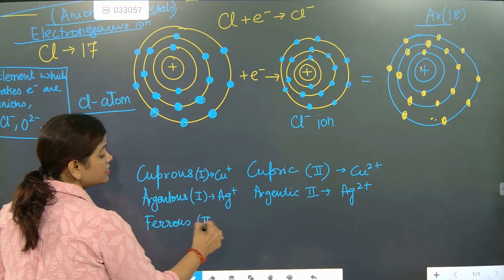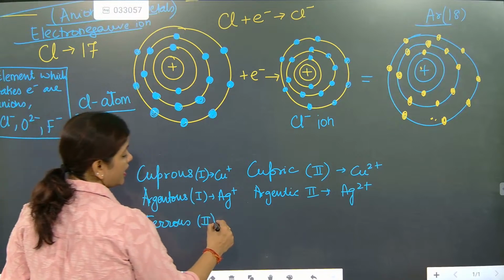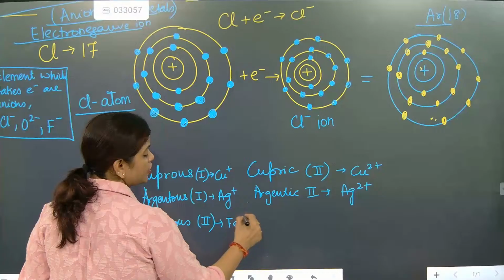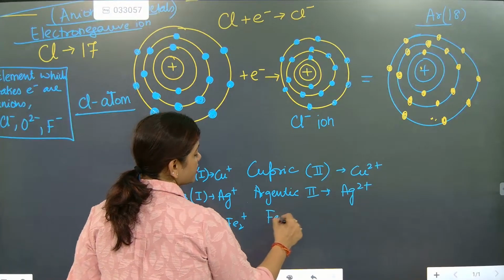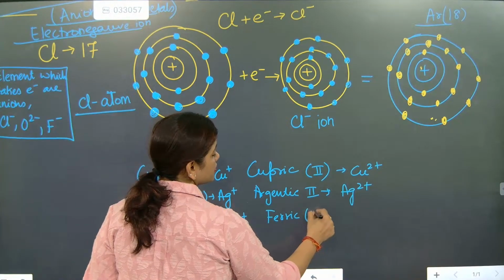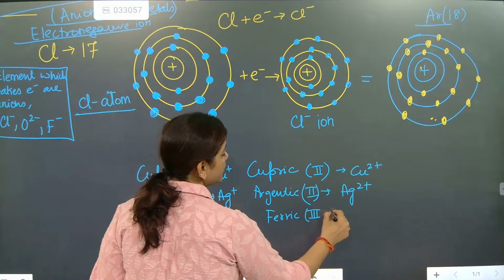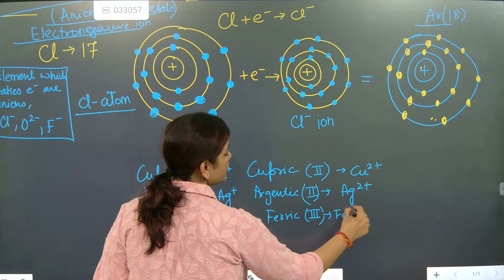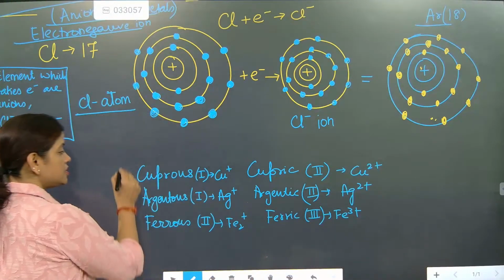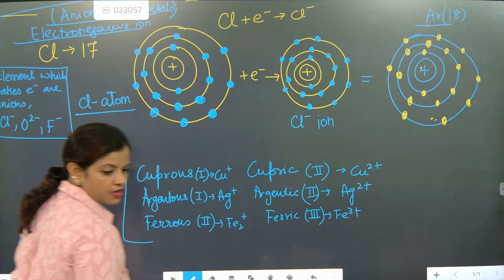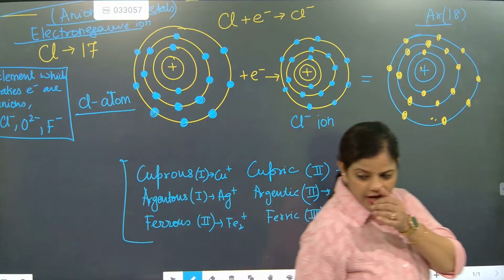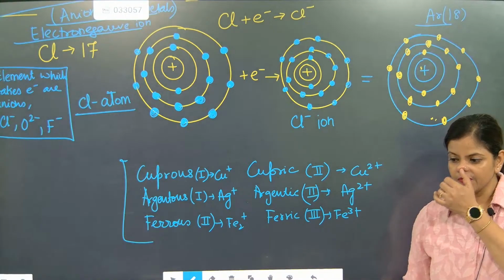Ferrous starts with 2, and that is Fe2 plus. And ferric starts with 3, and it is written as Fe3 plus. So this is the difference. Remember, note down. This is the difference, beta. That's why confusion should not be there.